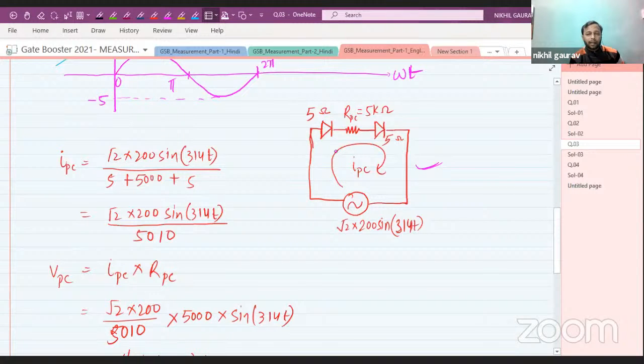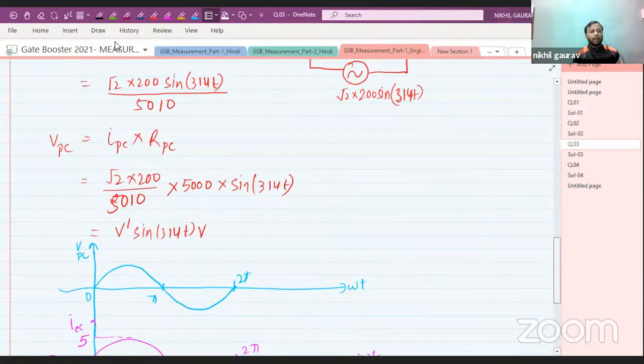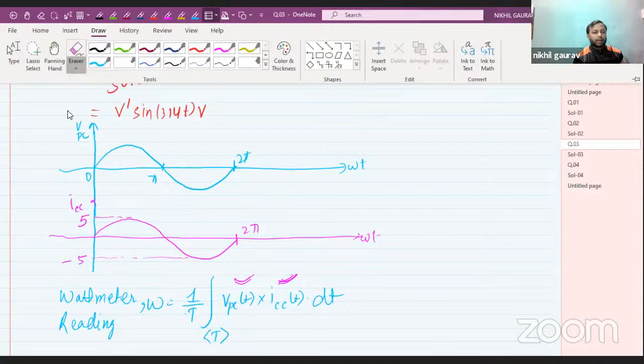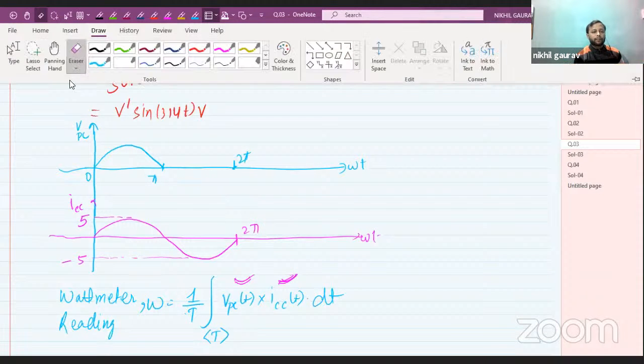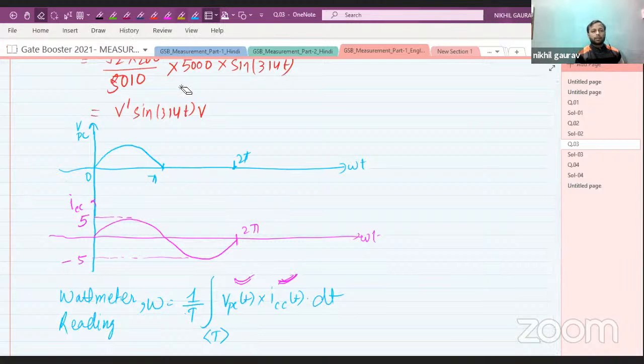During the positive half cycle, your diode will conduct, but during the negative half cycle, will your diode conduct or not? No, it will not conduct, as the direction of current will be negative. So during the negative half cycle, your pressure coil voltage will be 0. So this will be 0 till 2 pi. After 2 pi, the cycle will repeat. So this is 2 pi.